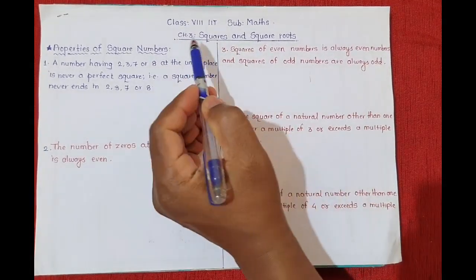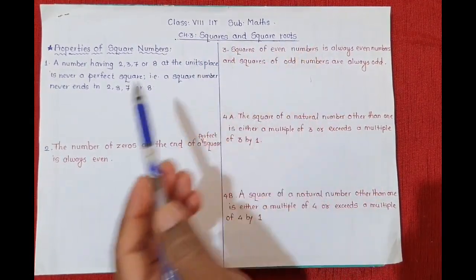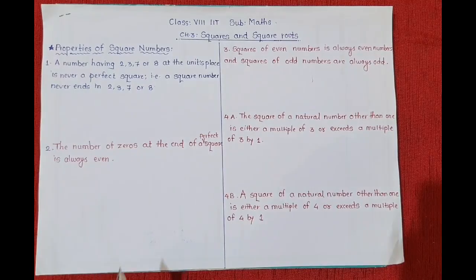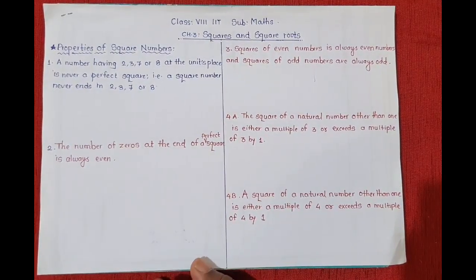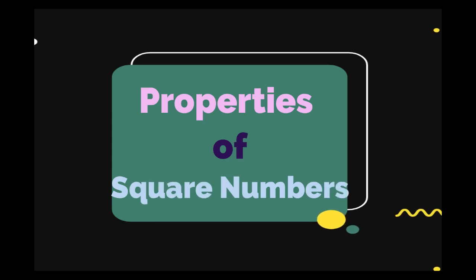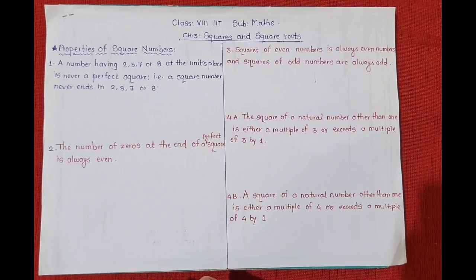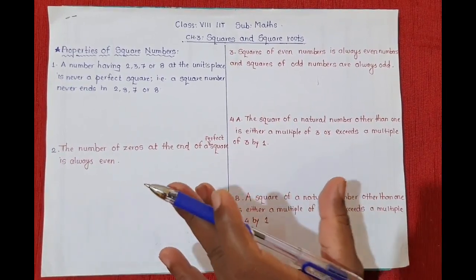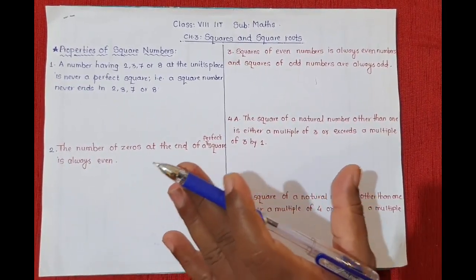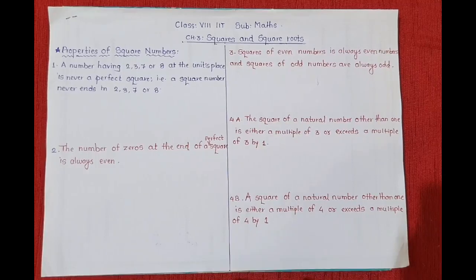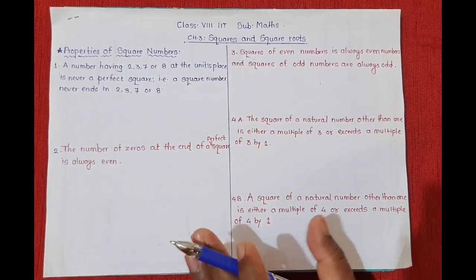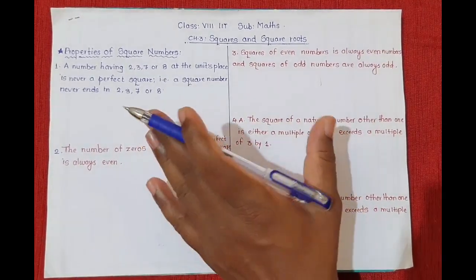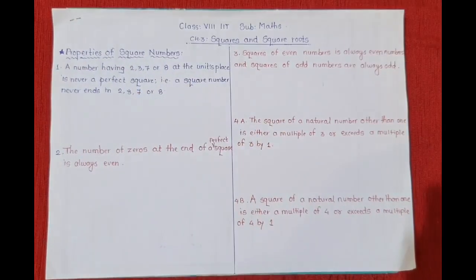Today, in Chapter 3, Squares and Square Roots, we are going to learn the properties of square numbers. In yesterday's lecture, we learned about squares, perfect squares, and how to recognize whether a given number is a square or not. Today: properties of square numbers.